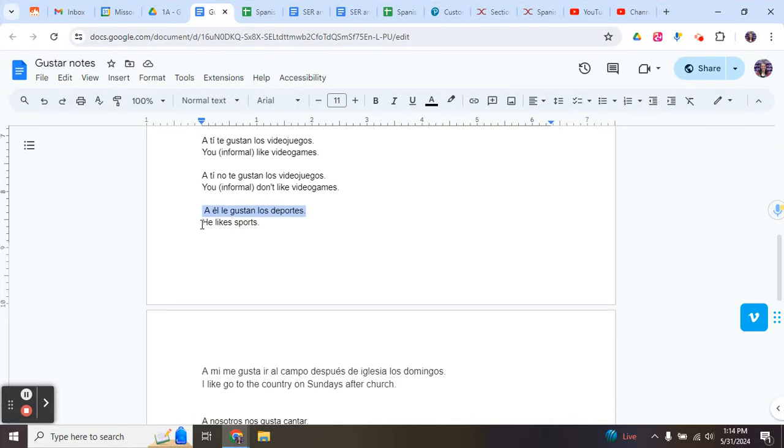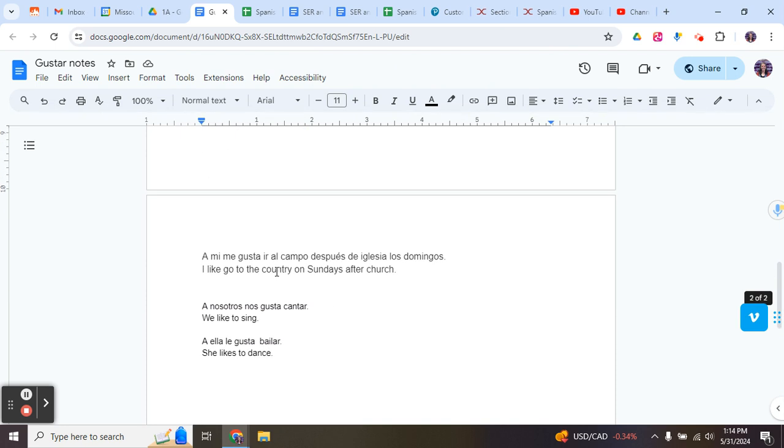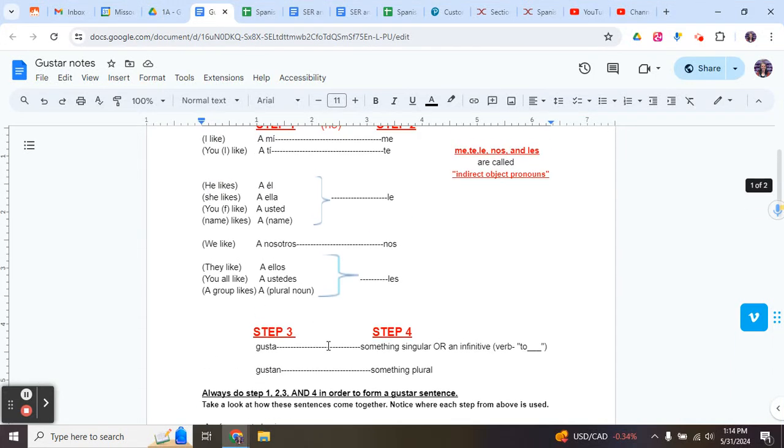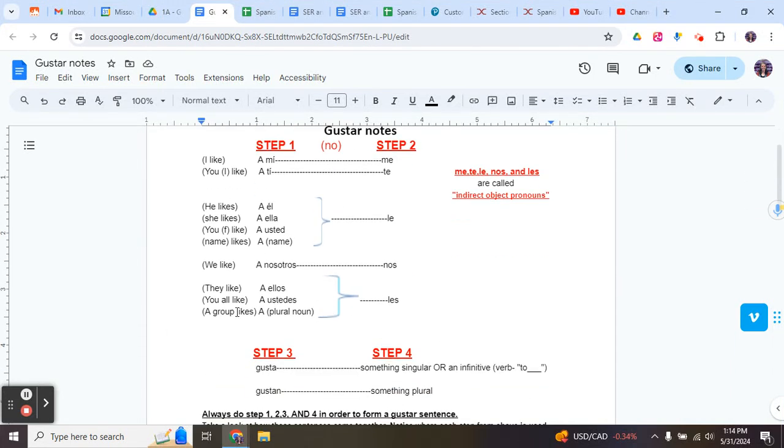And I translated it to the way that's most common in English. It wouldn't be as common to say sports are pleasing to him, but that's the way that's most common to say it in Spanish. So there's going to be some differences, and you can see a few other examples right here. But hopefully that makes sense, and now you can say what you or what somebody else likes.